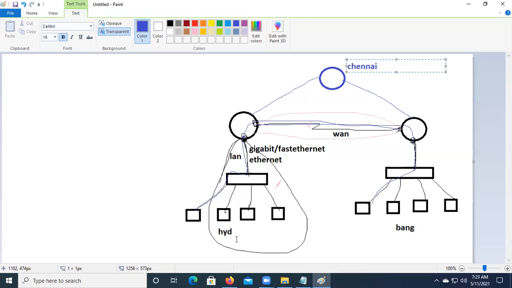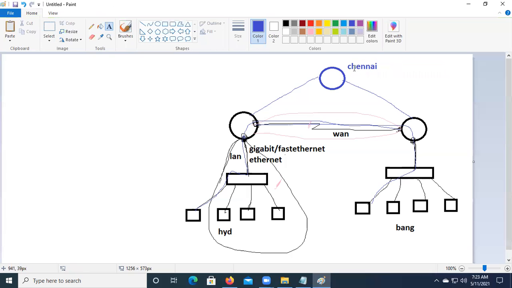This is Bangalore, Hyderabad, and Chennai. Now when there are two paths, my router will choose which is the best, either to reach from Hyderabad to Bangalore or from Chennai.